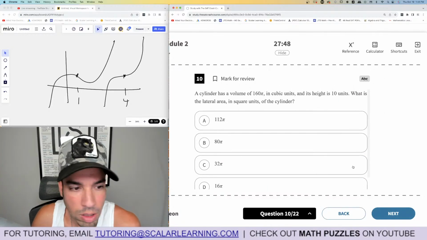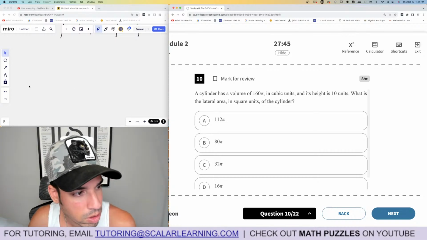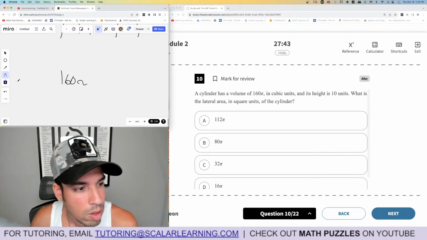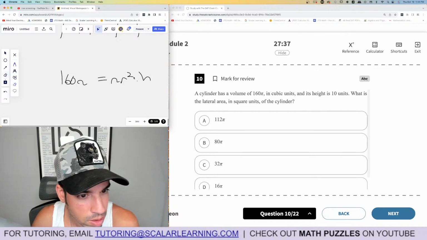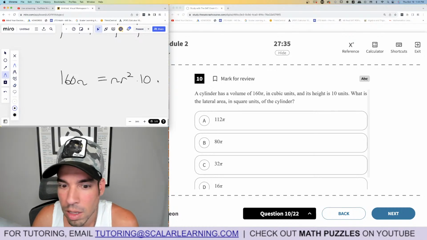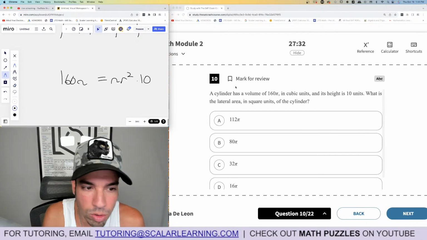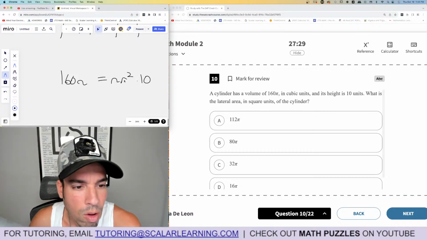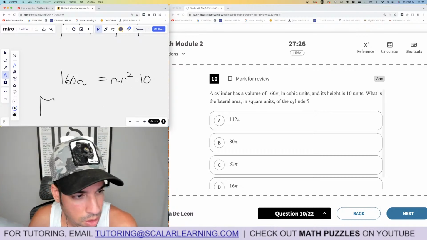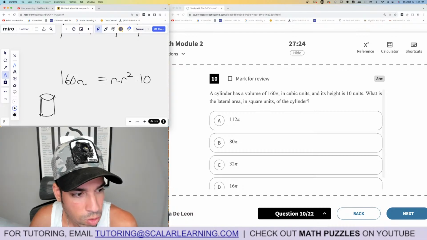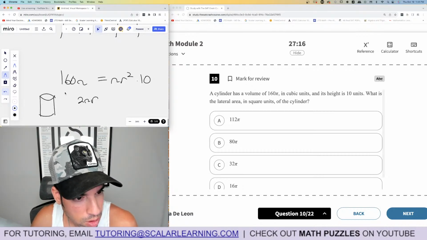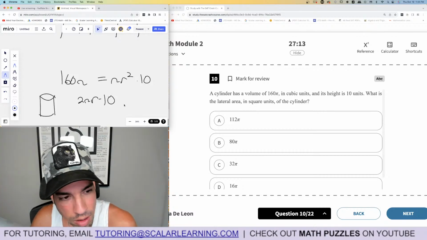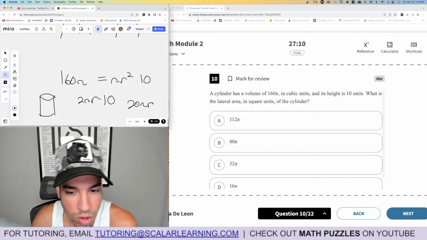Okay. 10. A cylinder has a volume of 160. And that's equal to pi r squared times h. And the height is 10, so we're going to replace h with 10. And then it says, what is the lateral area? Lateral area. Okay. Well, so here's the deal. If we have a cylinder, the lateral area is all of this, which the formula for that is 2 pi r, which is the circumference, times the height, which is 10. So it's 20 pi r, but I need to know what the radius is.